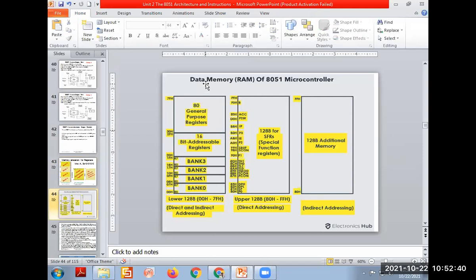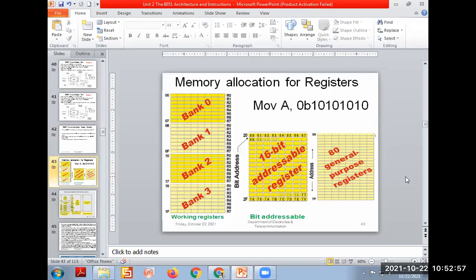The RAM memory is also called the data memory. Write down, below the first diagram, a very important point: the 8051 microcontroller has both RAM as well as ROM memory.